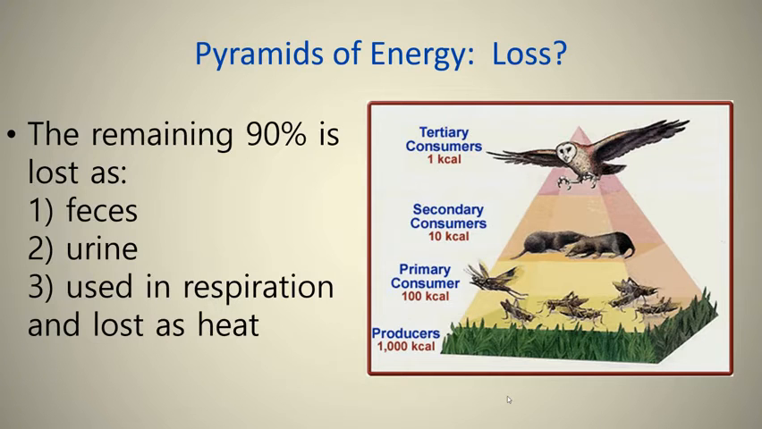So where is this 90% of energy going, right? Because we said energy can't be created or destroyed, it only changes form. Some of the energy is lost in feces and urine, and some of it is used in respiration and then lost as heat. For example, humans respire to stay alive. We need to keep our bodies at a certain temperature, and so some of that energy is lost as heat to keep our bodies at the temperature they need to be. And other energy is lost through excrement.